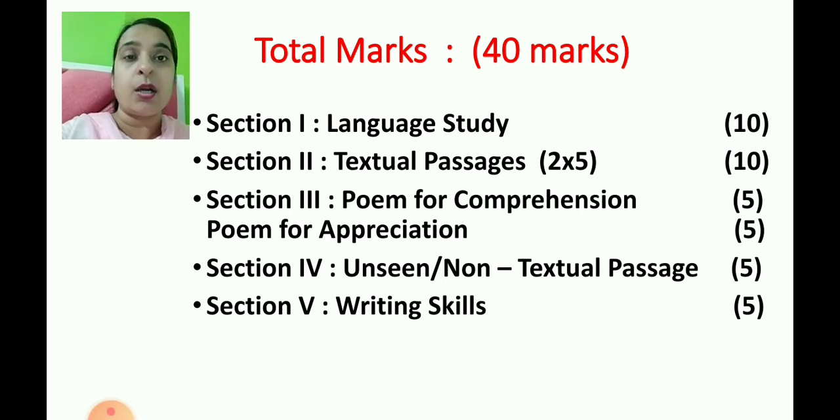Section 3, poem for comprehension, 5 marks. And poem for appreciation, 5 marks. Section 4, unseen or non-textual passage for 5 marks. And section 5, writing skills, 5 marks. Now, children, the paper is purely MCQ. You have to choose the correct option.